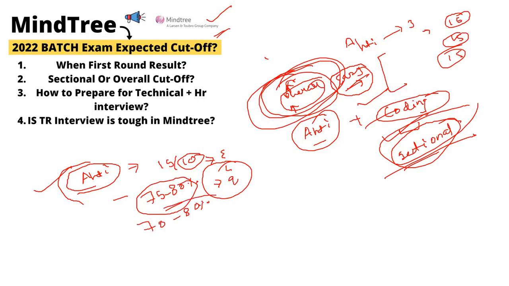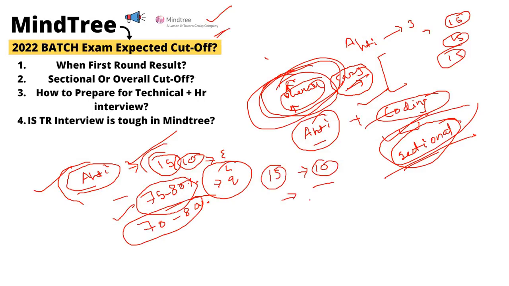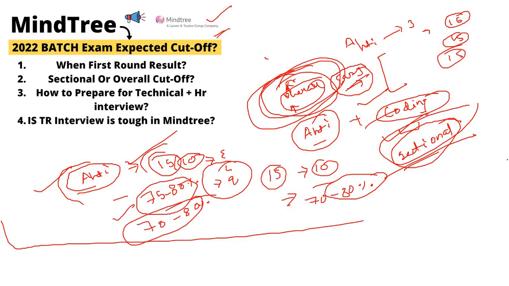It will totally depend on the Mindtree team. This is the expected cutoff from the trend we analyzed from yesterday's exam. So if you solve 10 out of 15 questions correctly in each section, there is a 70 to 80% cutoff for the aptitude.